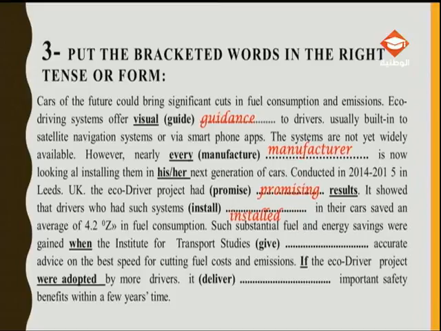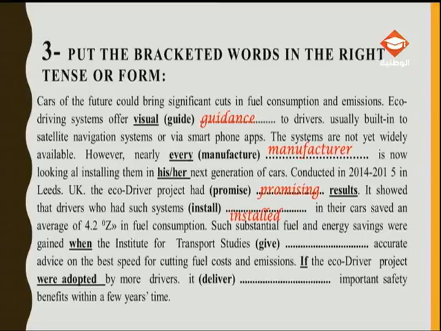Such substantial fuel and energy savings were gained when the Institute for Transport Studies, the verb give, accurate advice on the best speed for cutting fuel costs and emissions. So, what about the other keyword?